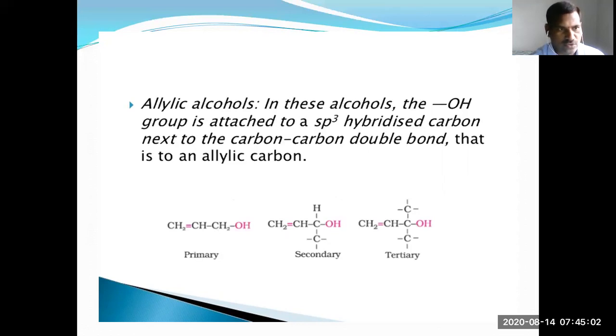So the OH group is attached to an sp3 hybridized carbon next to the carbon-carbon double bond, that is, to an allylic carbon. Those alcohols are called allylic alcohols.